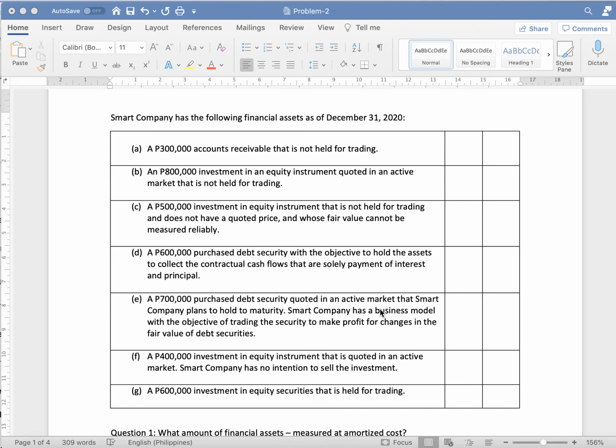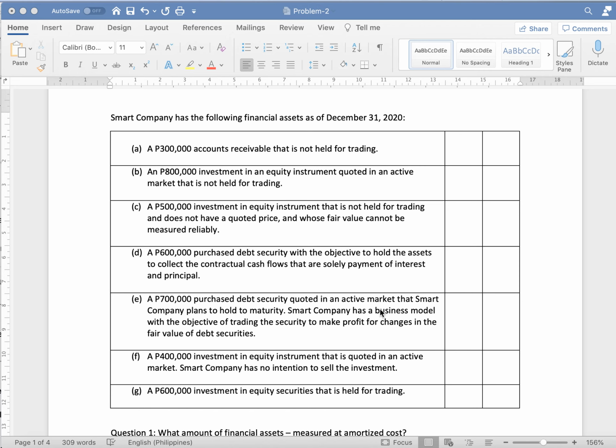So the problem is Smart Company has the following financial assets as of December 31, 2020. A, a 300,000 account receivable that is not held for trading. B, an 800,000 investment in an equity instrument quoted in an active market that is not held for trading. C, a 500,000 investment in equity instrument that is not held for trading and does not have a quoted price and whose fair value cannot be measured reliably.